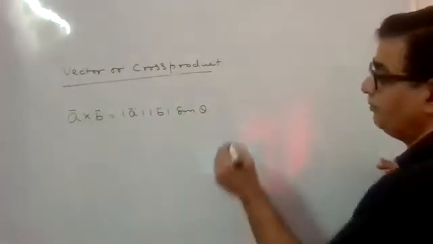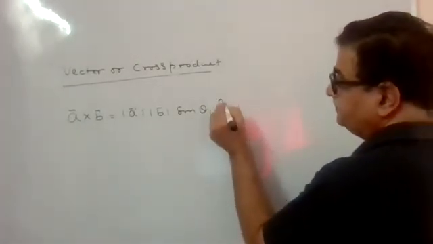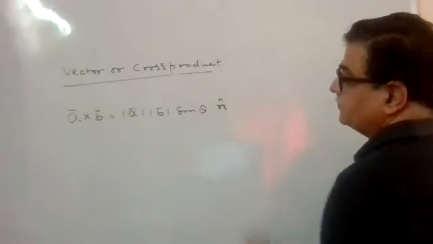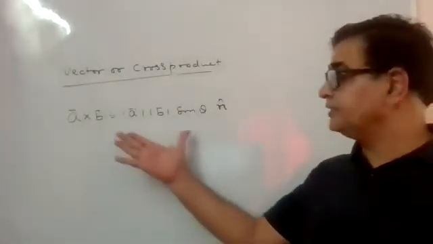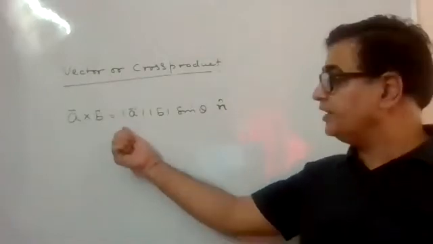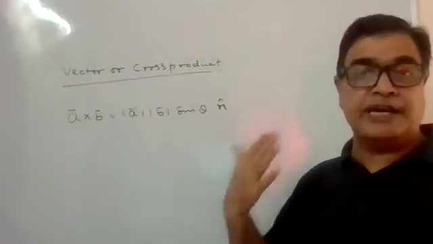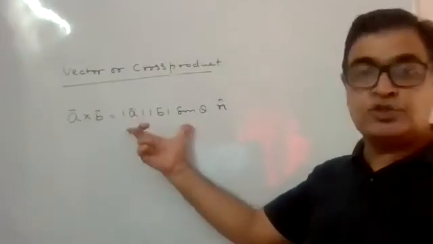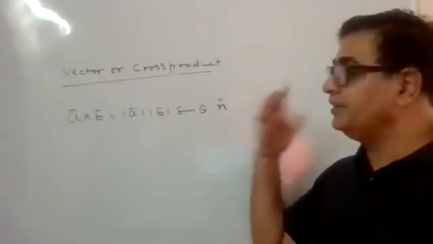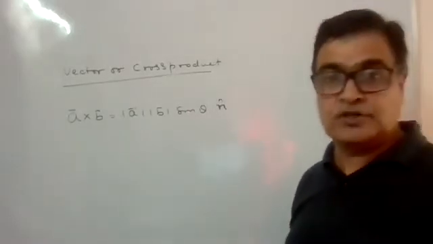And it is denoted by n cap. Because I told you this is a vector quantity, it should have direction. Direction is given by n cap. This is the magnitude of the cross product, and this will be the direction of the cross product.